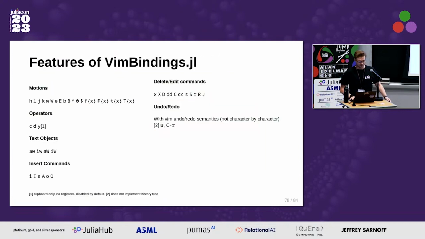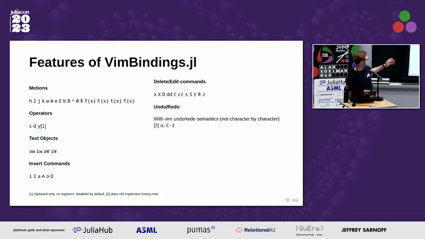So the features that VimBindings.jl has are these. Quite a few motions. We've got a decent amount of operators. Yank was just implemented experimentally with the system clipboard, not with registers, but I think that one would be pretty quick.